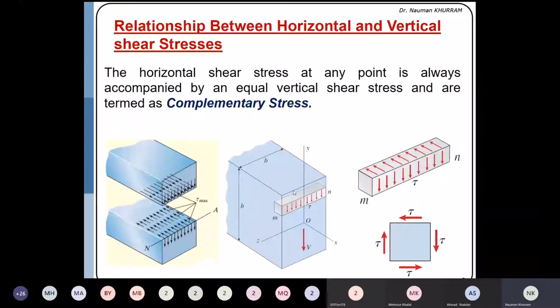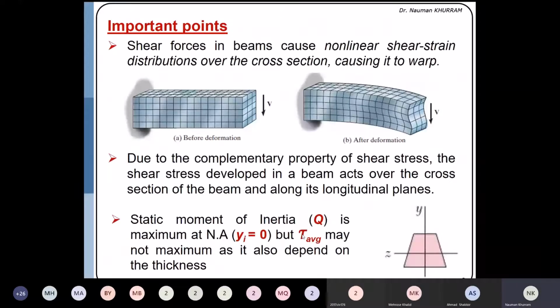It means that all the elements along the cross section will deform with different magnitudes because they are subjected to different magnitudes of stress. So that's why there will always be warping. So warping will only be zero if the member is subjected to pure bending. Pure bending means without any shear stresses.